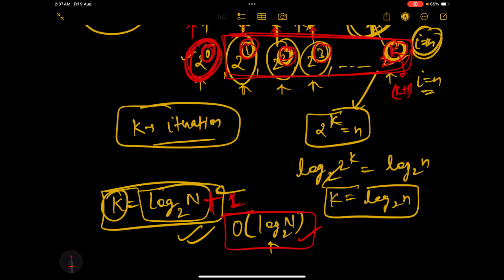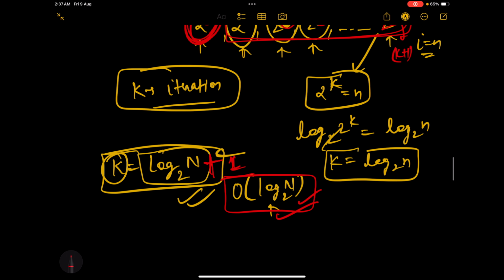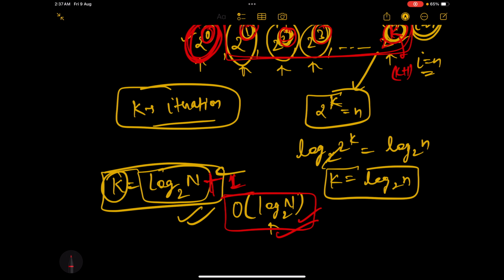Now you must be wondering why we are not adding 1 to the final answer. See guys, when we talk about big O, worst case time complexity, we always assume that n is approaching infinity.